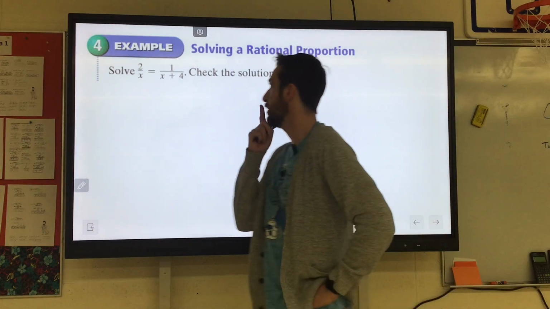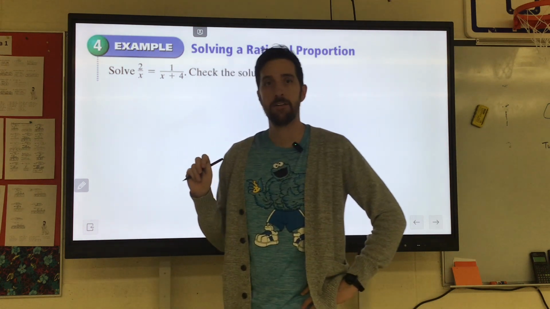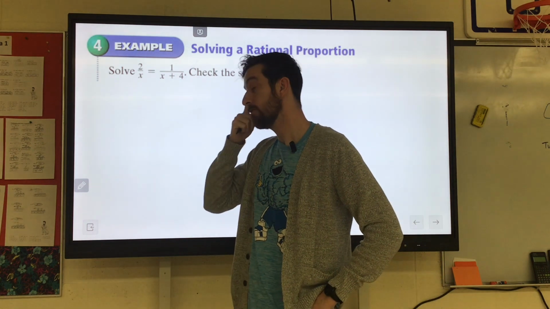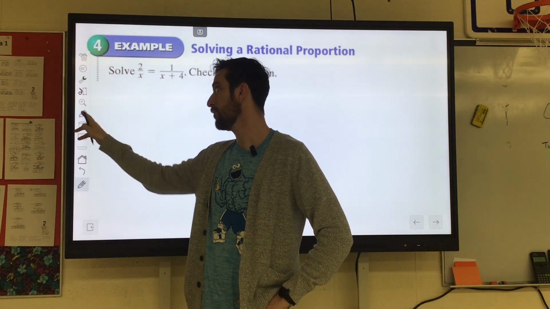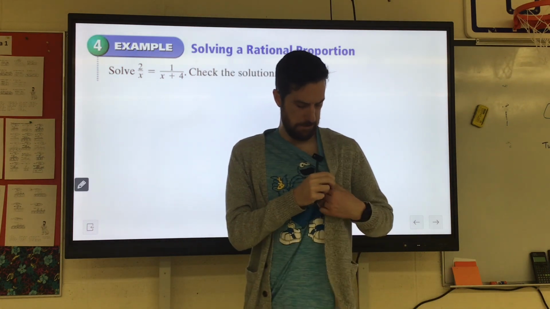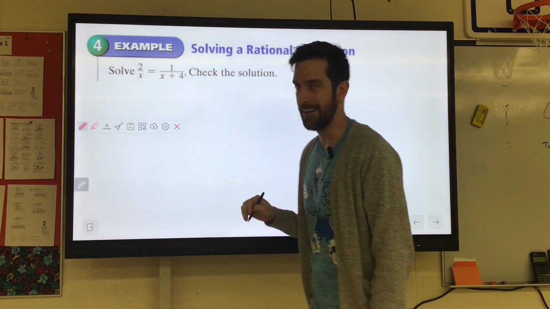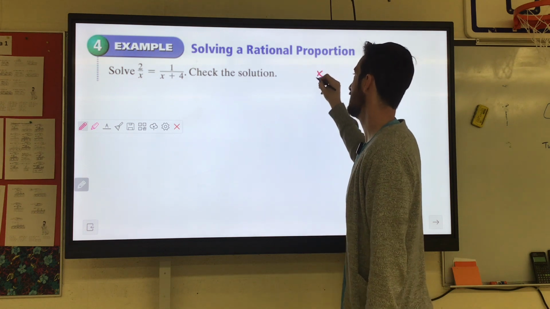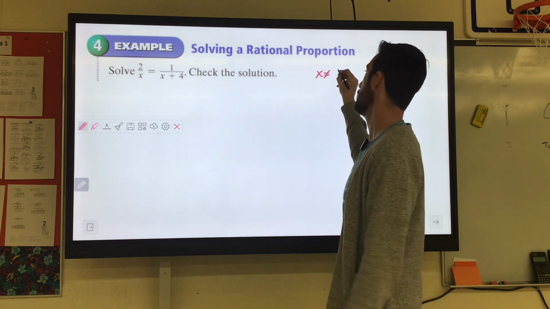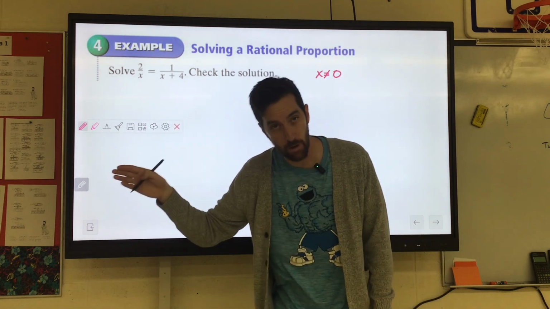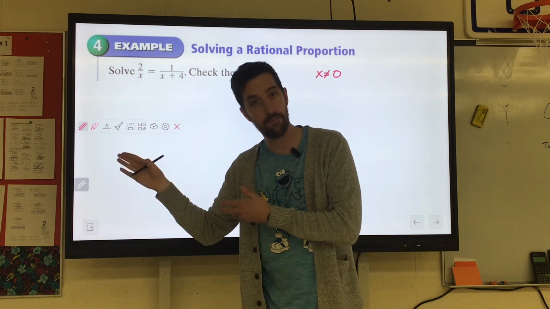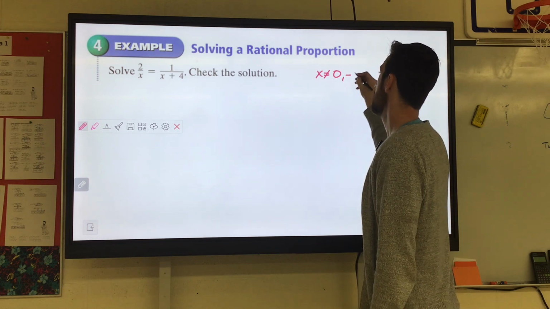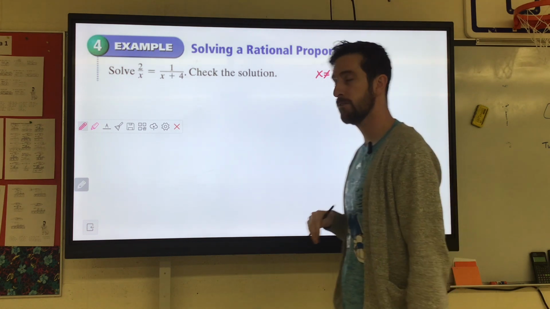All right, we're back. So if you look at this one, we have a little more complicated fractions here. So I would check for excluded values first. That's where in the denominator do you have an x? I see one on the left, and it's x all by itself, which means it cannot equal 0. This other one says x plus 4, that means x could not equal negative 4, because negative 4 plus 4 is 0. You cannot have the denominator equal 0. So we got 0 and negative 4.